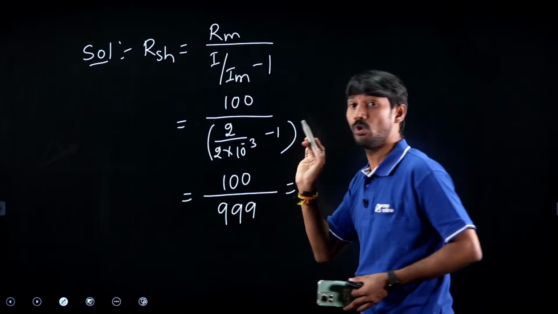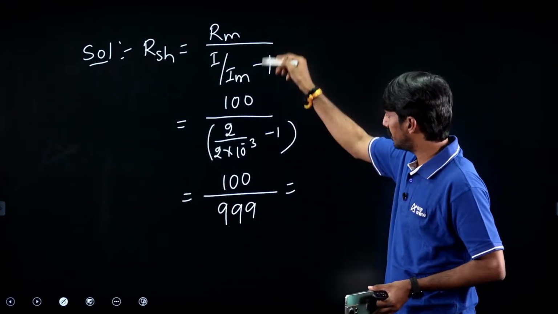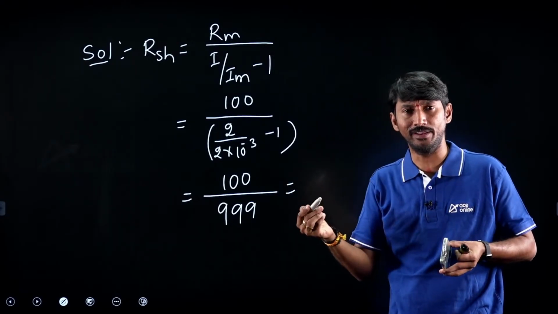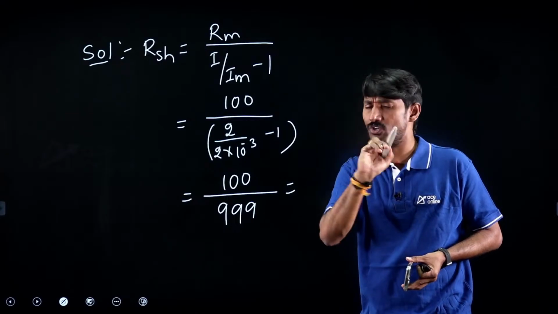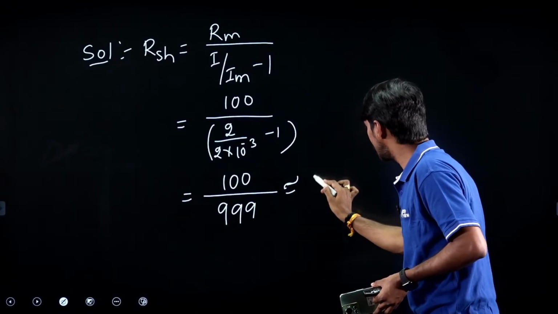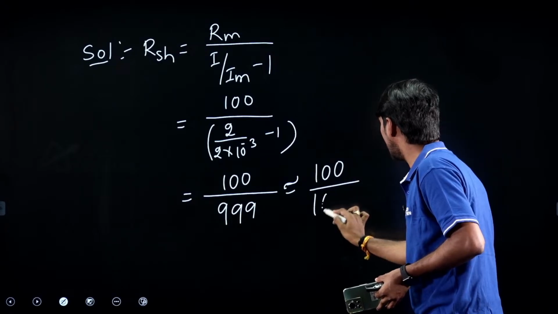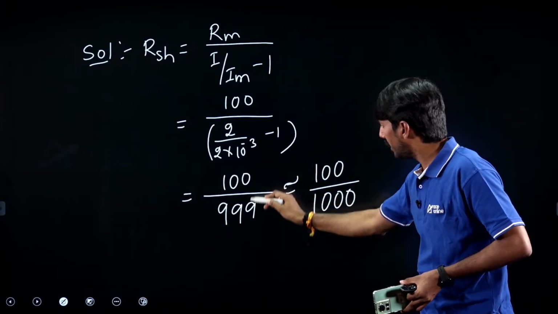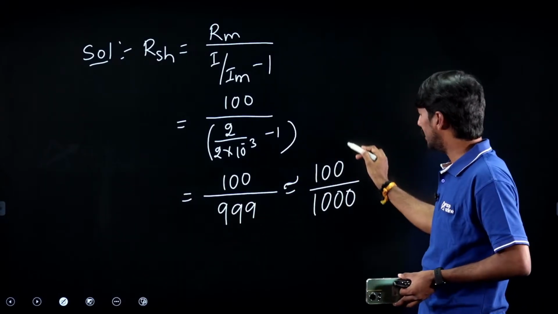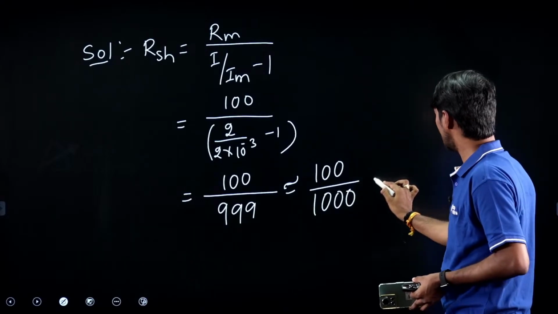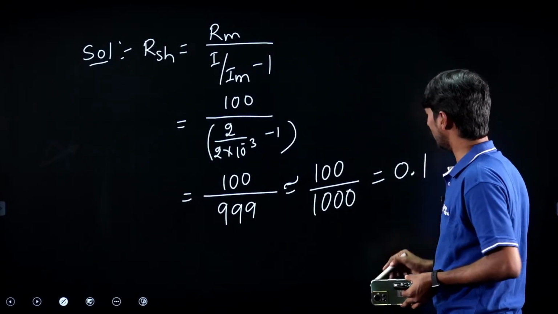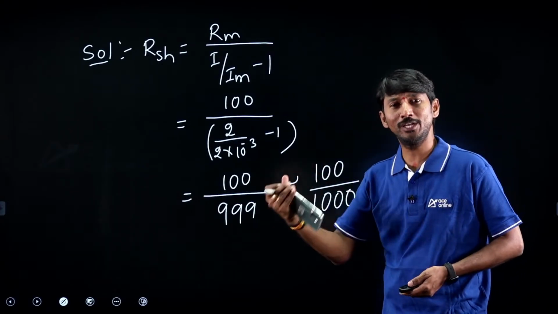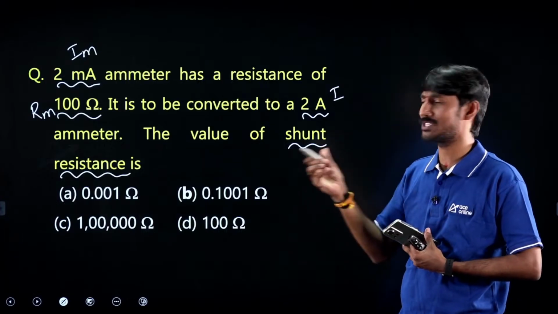999. Here, don't waste the time. Why am I solving? Just to give this point. Sir, 100 by 999? A lot of time, unnecessary calculation, not required. Simply this is equal to 100 by 1000. In this way, you are supposed to save the time. 100 by 999 is approximately equal to 100 by 1000. So it should be approximately 0.1. So near to 0.1, whatever the option is, we are supposed to choose it.